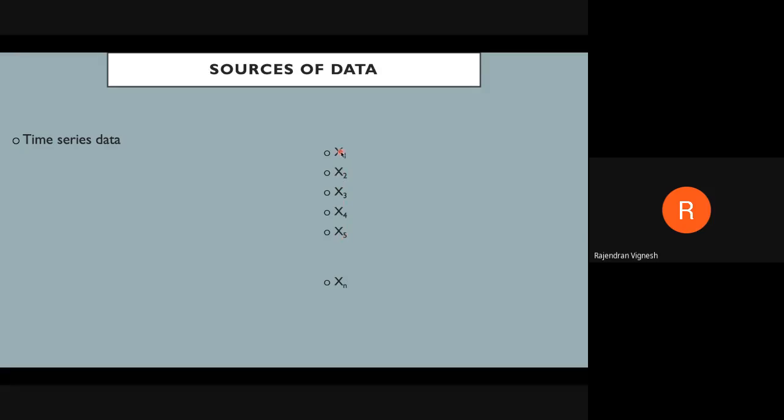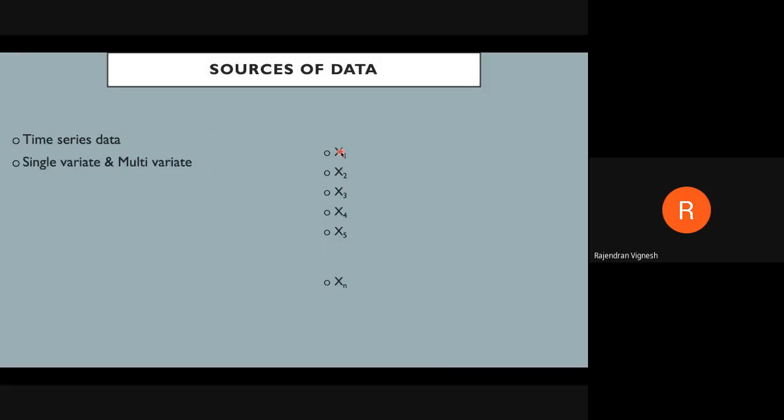Suppose this is daily, as I told you. You can also do it monthly: January 1st, then February 1st, March 1st, April 1st, and it goes on. That is called monthly data. It applies to yearly data also, for example, 2001 January, 2002 January, 2003 January, and it goes on like that. That is called time series data: equal time between the two data points.